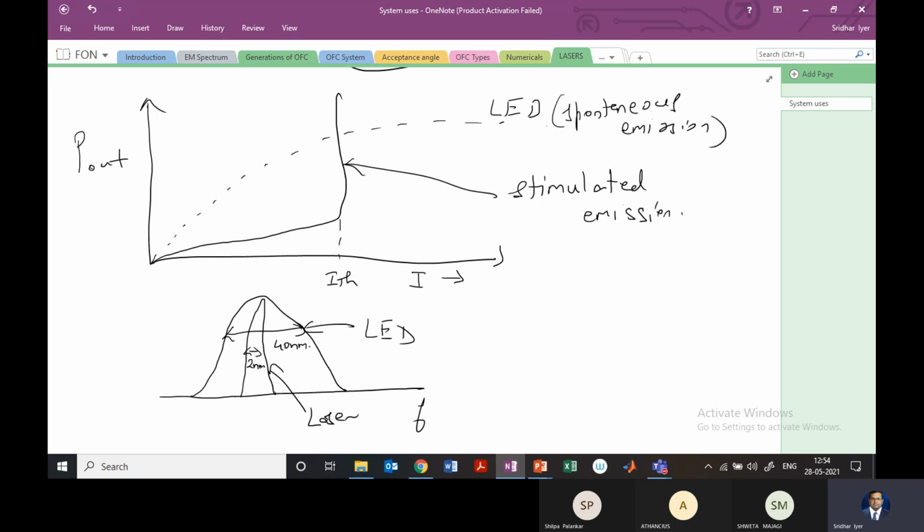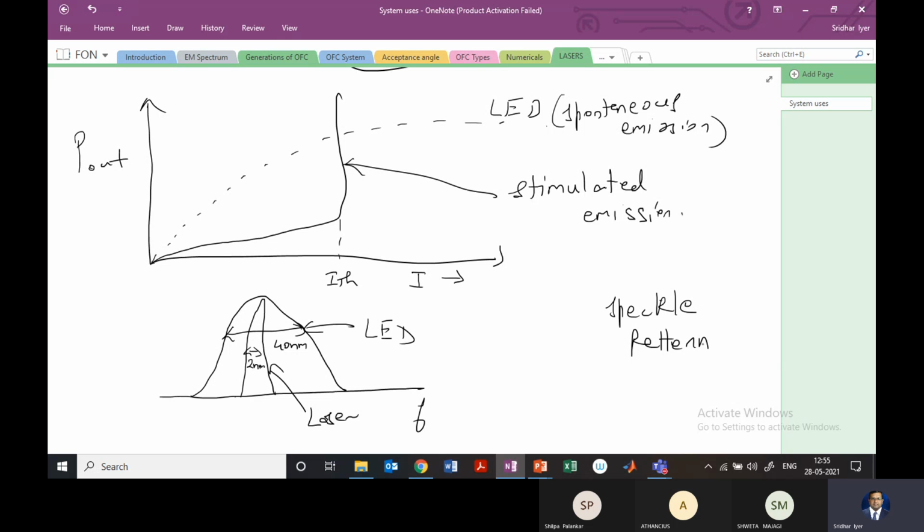The laser is much costlier compared to that of an LED. Also, joining the laser with the fiber sometimes becomes an issue. We start getting what is known as a speckle pattern. Okay, we'll discuss this when we are doing power budgeting later on. And that leads to certain losses. Right? But overall, compared to the LED, the laser is always going to be the preferred source because of the higher efficiency that it provides.